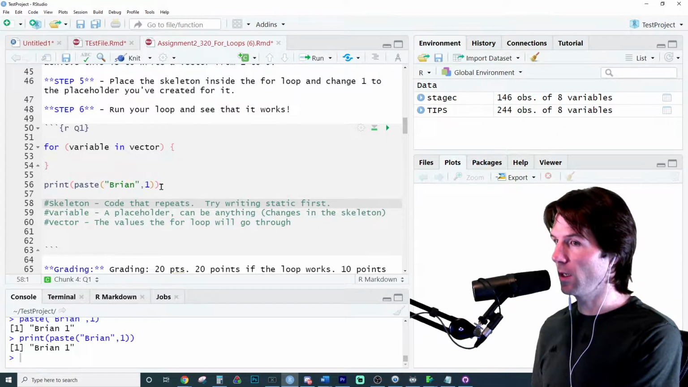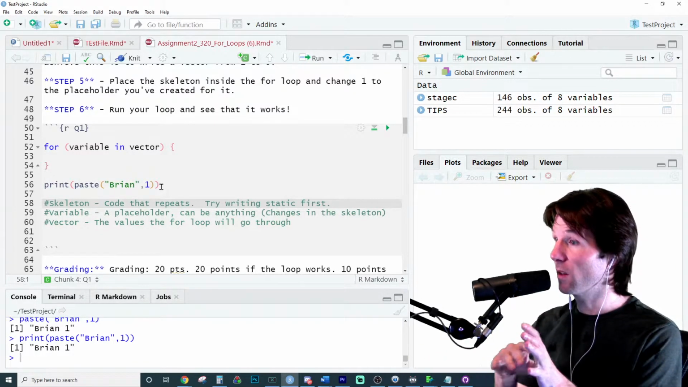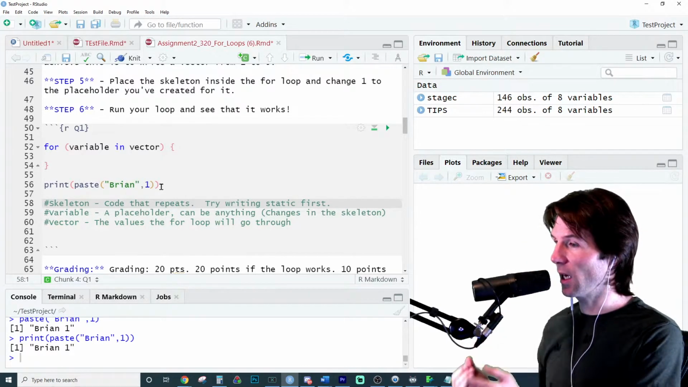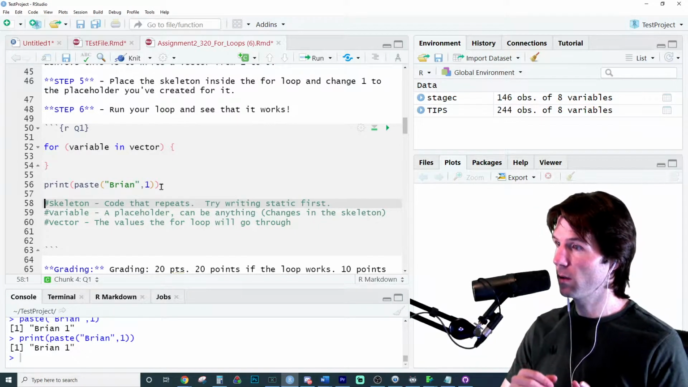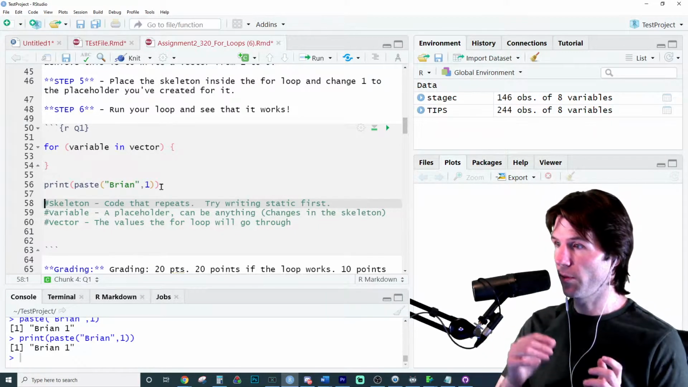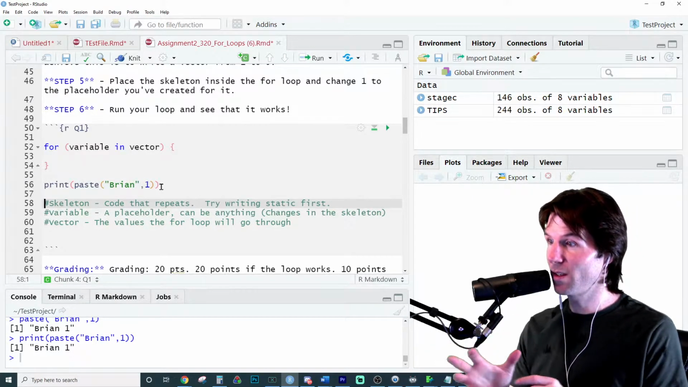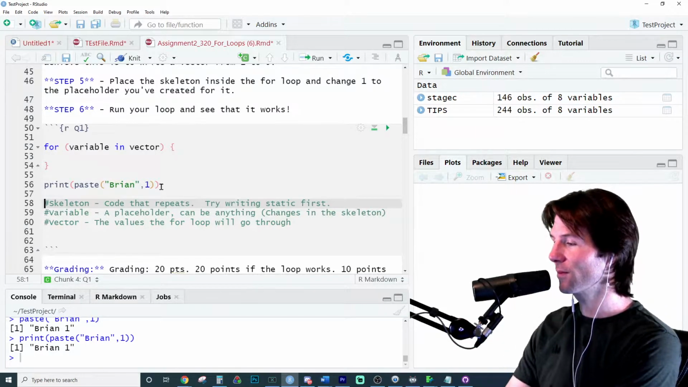The first time it runs, it's going to print Brian 1. Can you just put in the chat, the second time it runs, it'll print what? Brian what? What will it print the second time the code runs? So it'll run the first time, Brian 1, and then it'll run the second time, print Brian what? What'll it do?